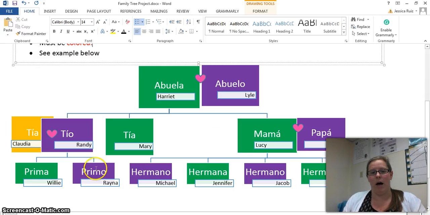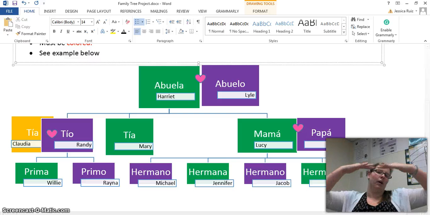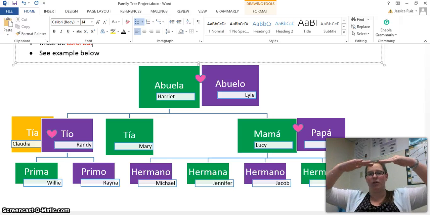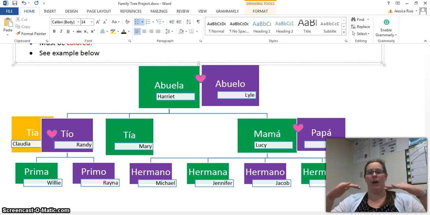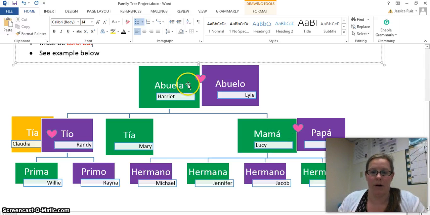So, for example, I have my cousins and my siblings and we're all in the same generation, so we should all be on the same line. Above us are the aunts and uncles in my family, which would include my mom and dad. And above them are the grandparents, okay? So you want to make sure that it's clear how the family and the descendants are working, okay? Those relationships need to be clear as well as labeled, all right?